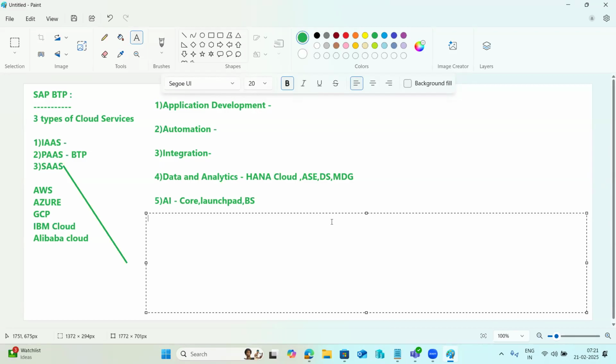So one of the major requirements of a cloud solution is the DB as a service concept. As I mentioned, databases are also available as a DB as a service concept, which will fulfill all the data related requirements here. Sir, where can we store our data? That's why SAP introduced the HANA Cloud in the BTP.